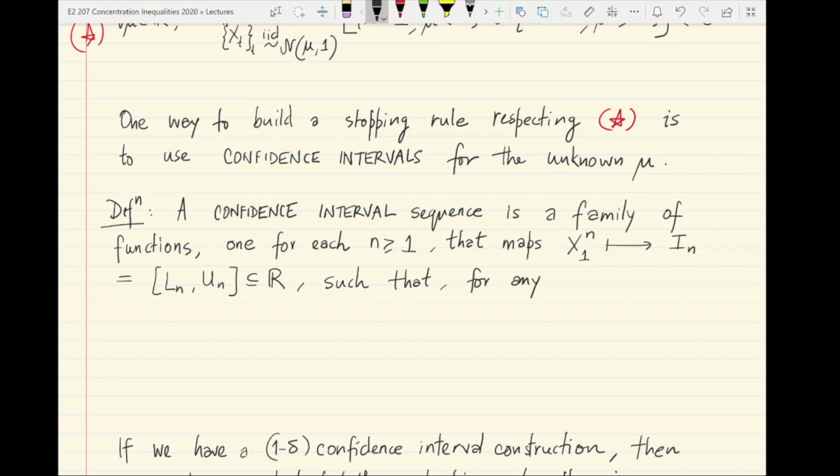For any stopping time or any stopping rule, we already defined tau as a stopping time.